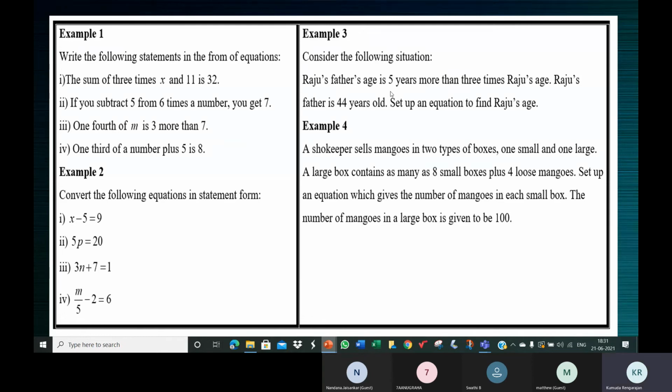Above Raju's father's age, write 44. 5 more than 3 times Raju's age is 3x plus 5, and Raju's father's age is equal to 44. So 3x plus 5 is equal to 44 is the equation.